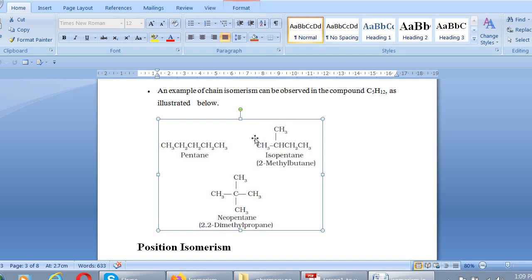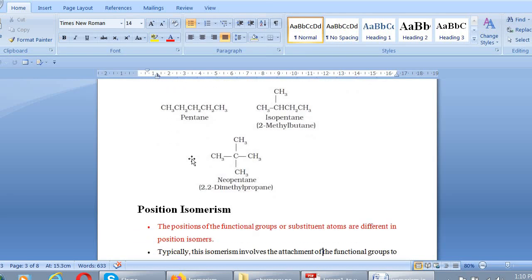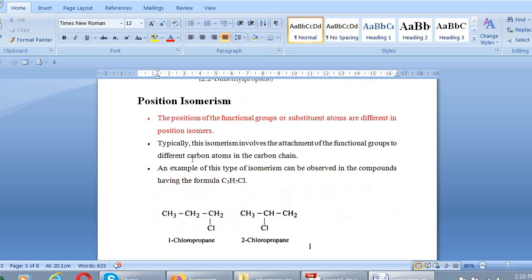It can also be rearranged in the form of 2,2-dimethylpropane, in which the main chain consists of 3 carbon atoms and 2 substituent groups which are methyl groups. So chain isomerism is that isomerism which has the same molecular formula but a different arrangement of chain. Okay. Now the next subtype is position isomerism.